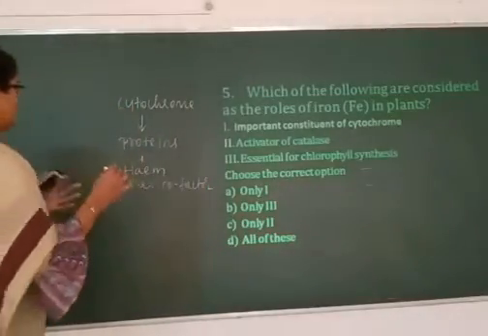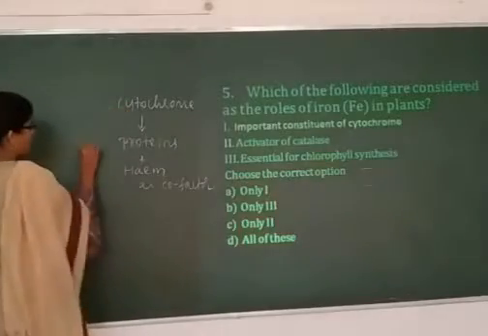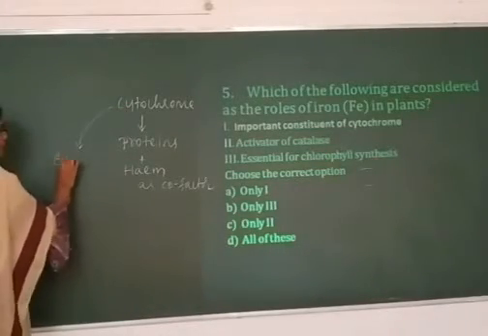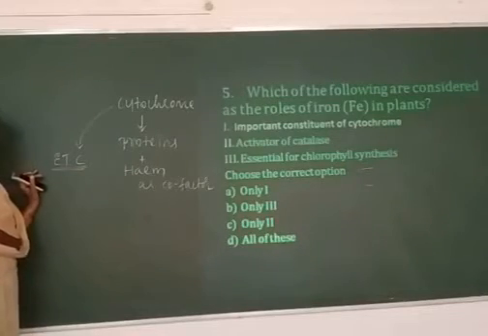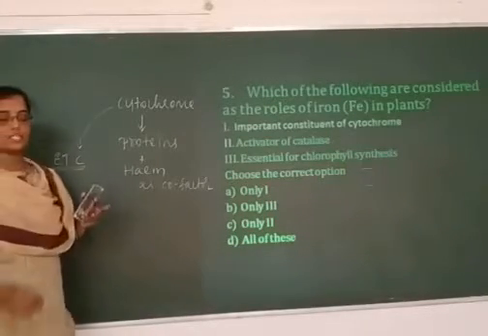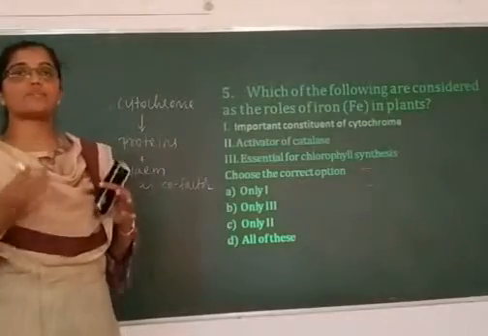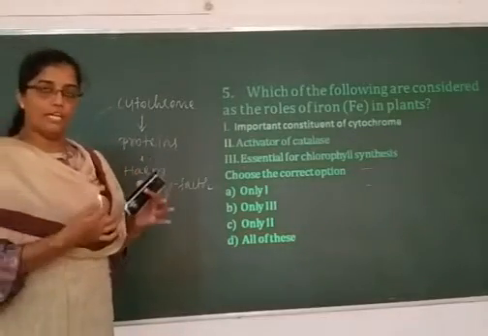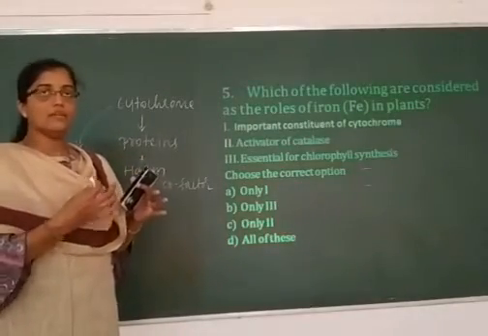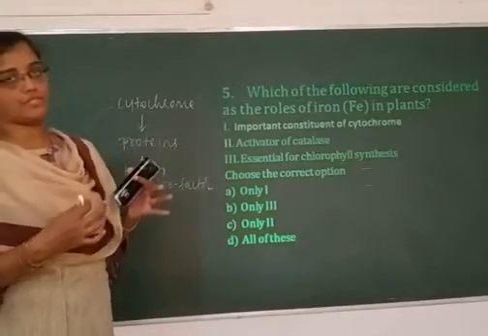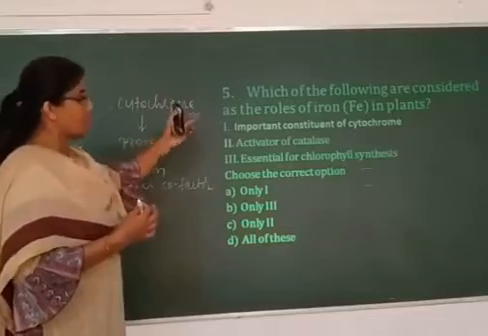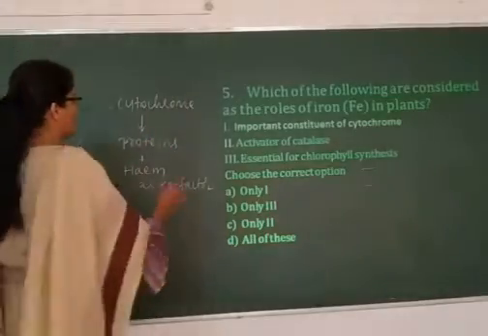These cytochromes are involved in the electron transport chain, especially during the respiration process. They act as the electron carriers, where iron reversibly gets oxidized from Fe2+ to Fe3+, right? So, the first statement is true.